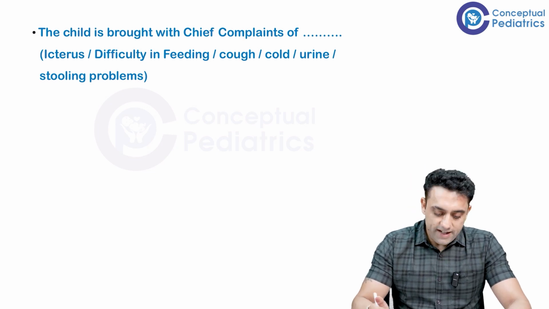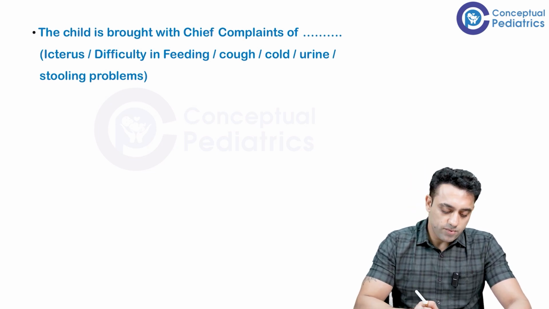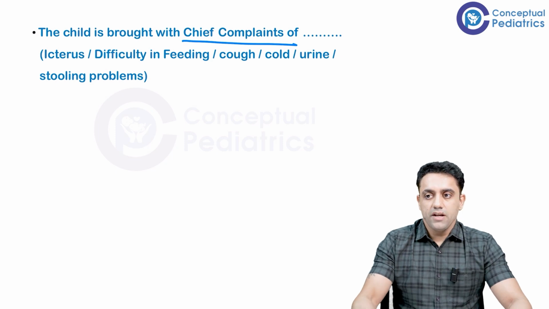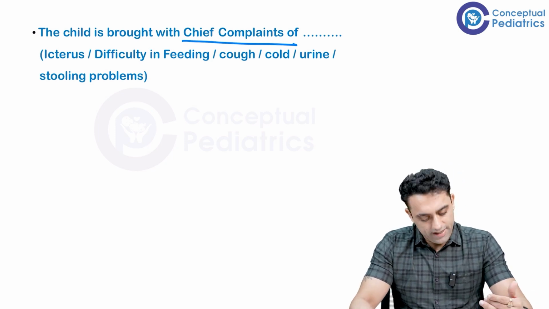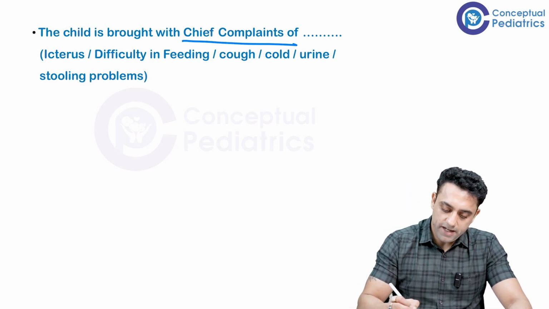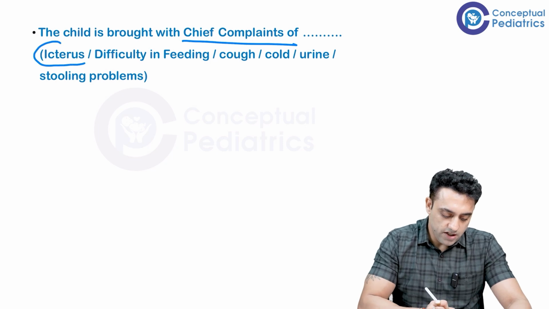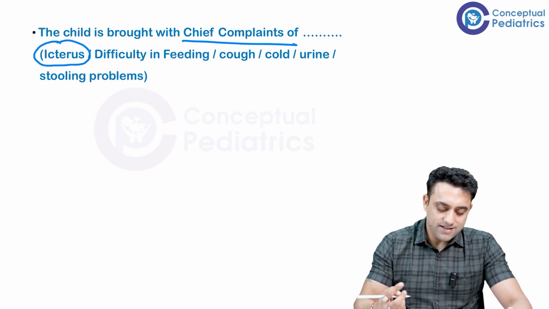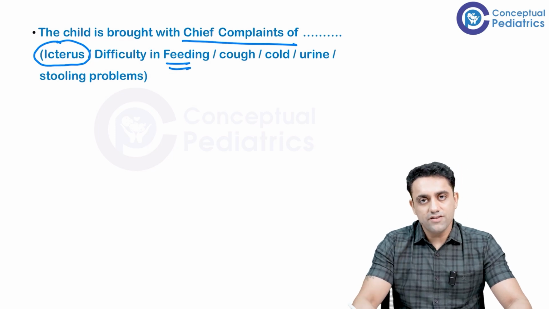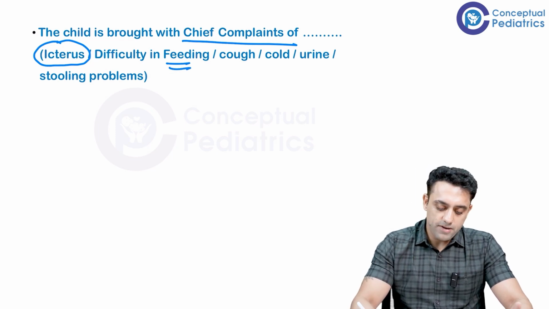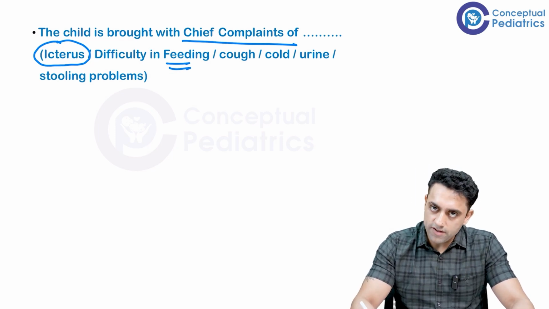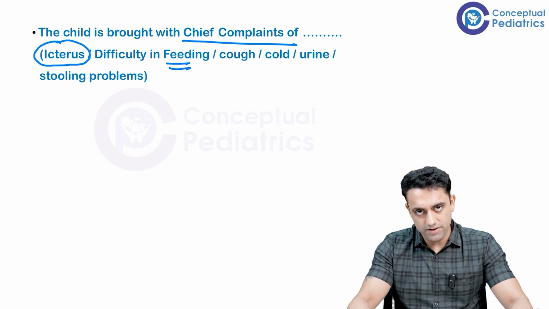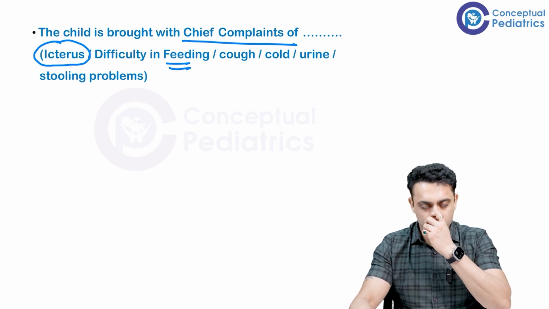Okay, so after all this, the child is brought with chief complaints of dash. If your baby has a complaint, you say this line: he came with complaints of. For example, we commonly give a case of neonatal jaundice, because neonatal sepsis and all that will be in NICU, it won't be with you. So the baby came with complaints of yellowish discoloration of the body, like that they can come, and you have to tell it in the exam.